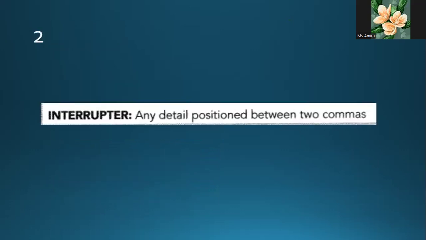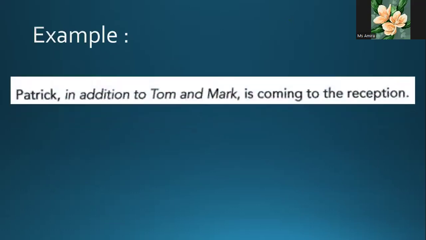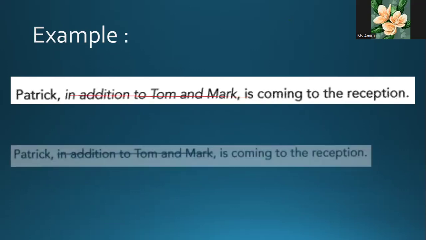Another thing that can separate the subject and the verb is called an interrupter. An interrupter is any detail between two commas, any clause or anything that comes between the commas. This is considered an interrupter, and it should be crossed out like the prepositional phrase before. So, for example: Patrick, in addition to Sam and Mark, is coming to the reception. I want to make sure whether it is correct or not. Anything between two commas should be crossed out because it is an interrupter. So Patrick is coming to the reception. Is it right? Patrick is, yeah, this is right.